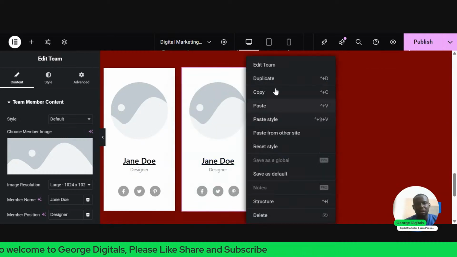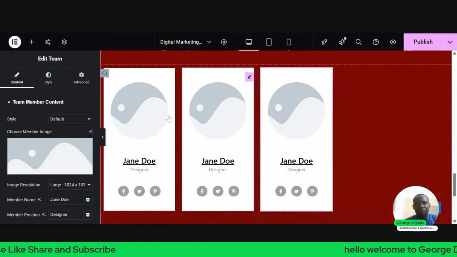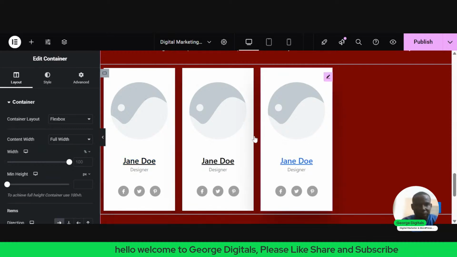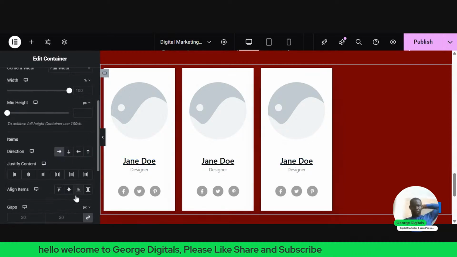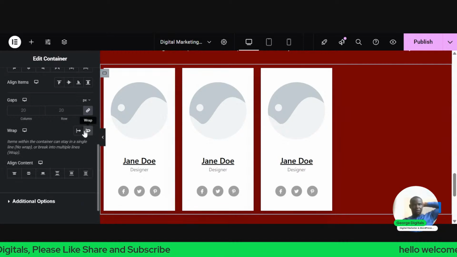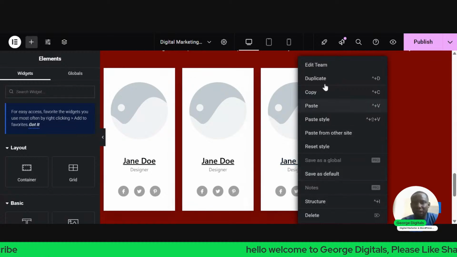Right click again and duplicate. I'll scroll down. Under this container, I'll change it to wrap. Let me just duplicate it again. Duplicate.